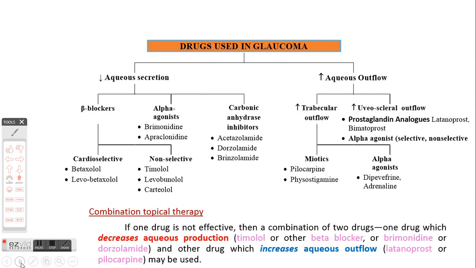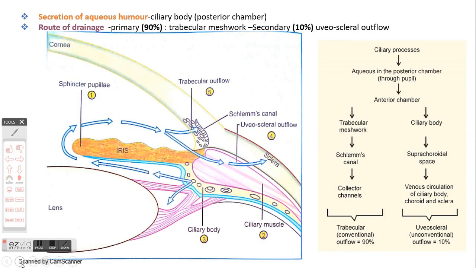So what we can do is select one category of drug, either one which decreases the aqueous production or one which increases the aqueous outflow. And if one category of drug is not effective, then we can use a combination of two drugs: one which decreases aqueous production and another drug which increases the aqueous outflow.